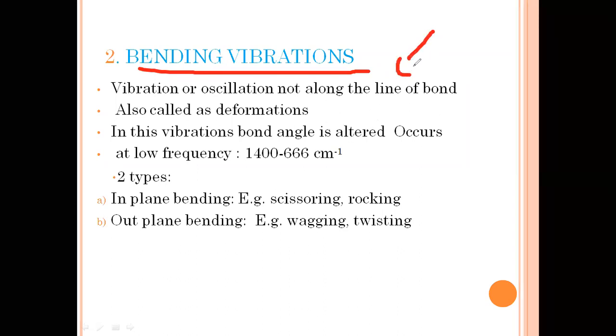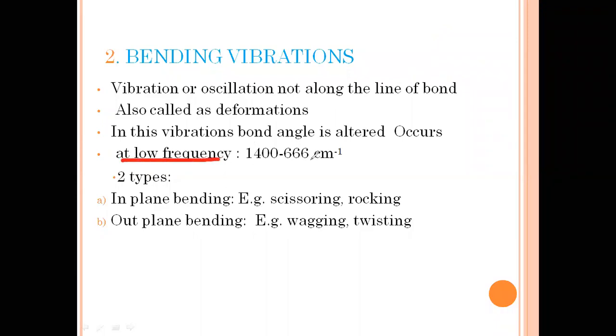Suppose we have this, so they are vibrating or bending. This happens at low frequency, around 666 to 1400 per centimeter.